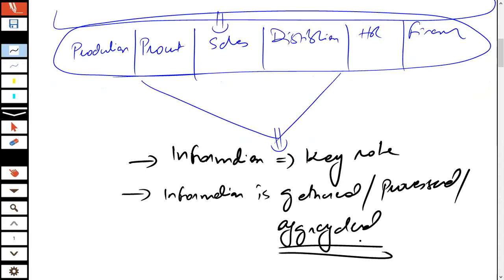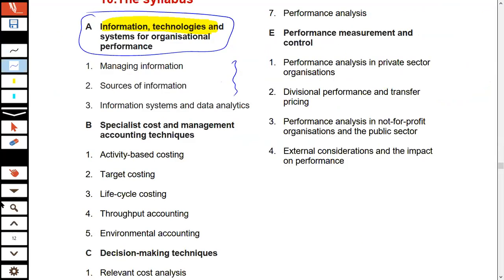So part A of the syllabus, which is about information technology systems for organizational performance, tells us the ways of managing information, the sources from which information could be generated, the information systems that could be implemented, and how the data could be analyzed in any specific organization. That is what is covered in part A of the syllabus.